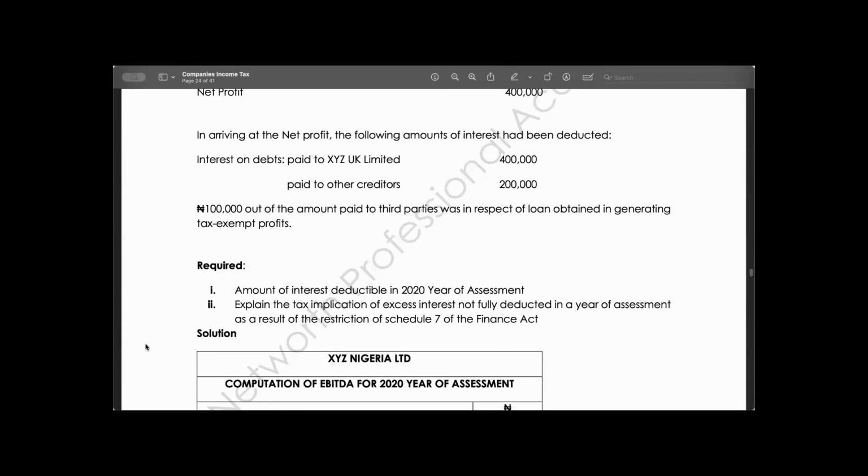Who is explaining this number to us? What is the tax implication?